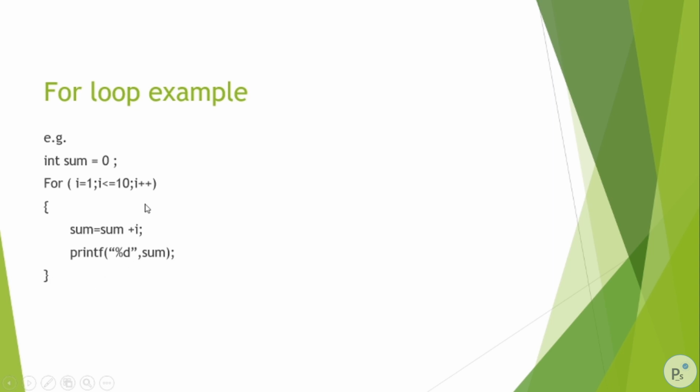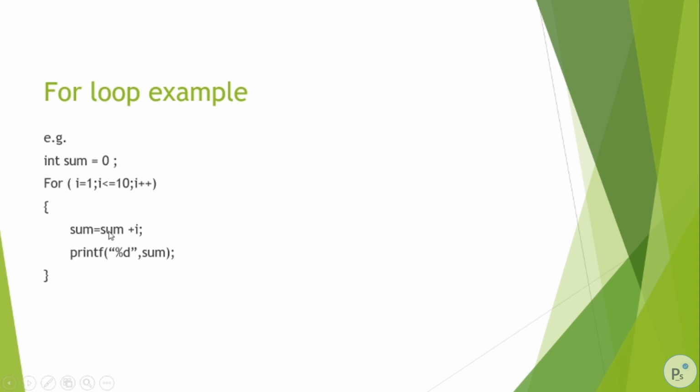It printed out 1, but the loop has not ended yet, so the program will come back and jump to the increment, and it will increment the value of i. So the value of i will be 2, and again it will check the condition: is 2 less than or equal to 10? Obviously it's true, so it will perform the operation.